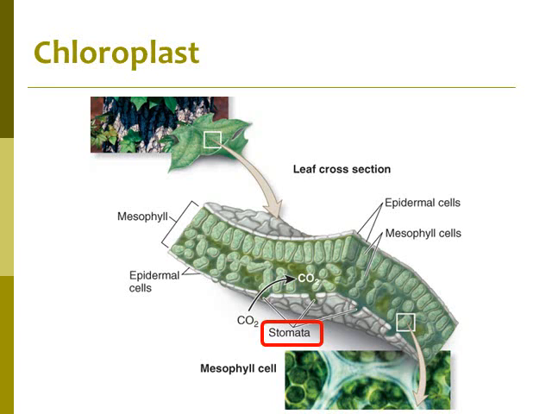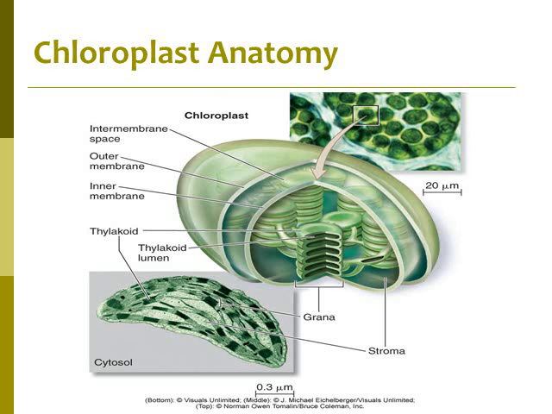So if we look at a leaf, we talked about the stomata. If we zoom in, leaves are made up of lots and lots of plant cells. So we're going to zoom in on one of these plant cells. And in plant cells, we talked about the chloroplast, if you remember back when we talked about eukaryotic cells and the different organelles. So photosynthesis occurs in the chloroplast, in the cells.